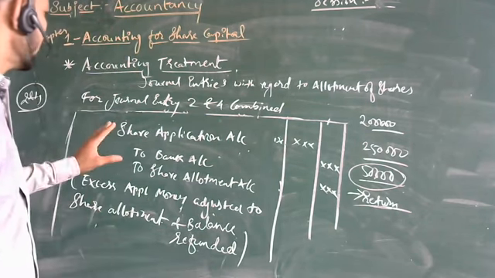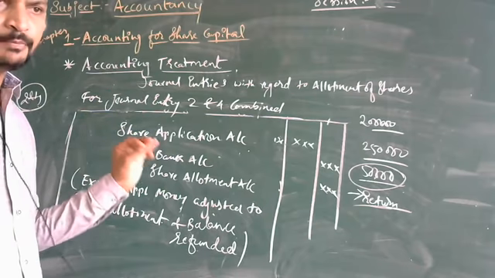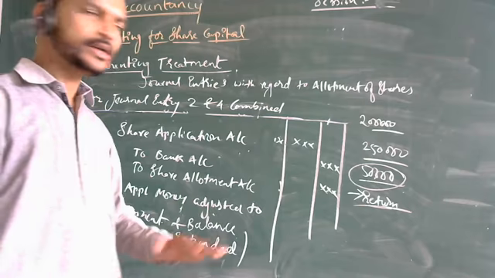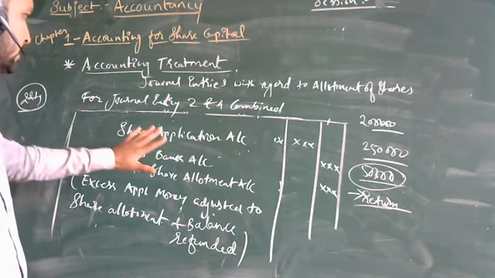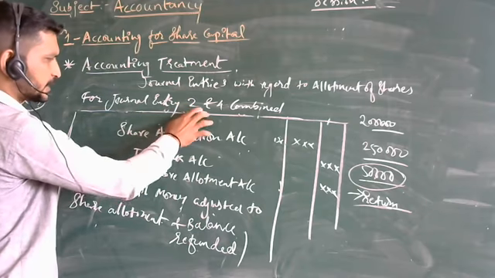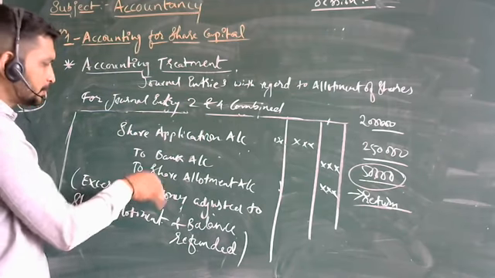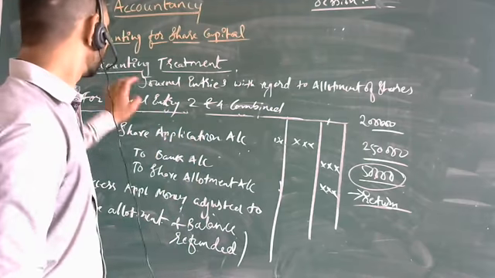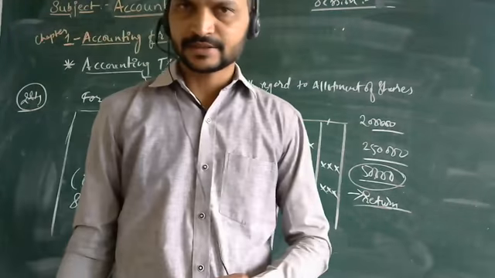This is all about the allotment of shares. Nearly 5 journal entries we are going to get. Even, if you want, you can make it just 4 entries. If you merge the second and fourth one like this, you can have only 4 allotment entries. Okay, that's it.